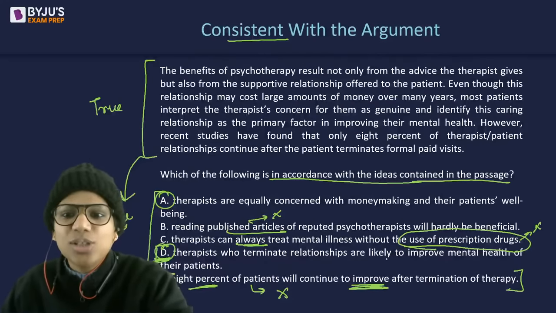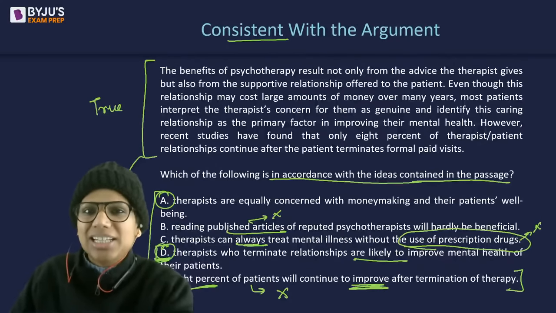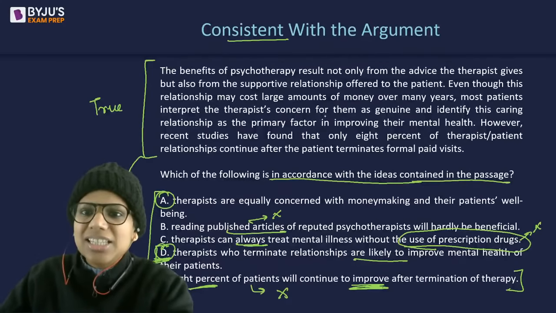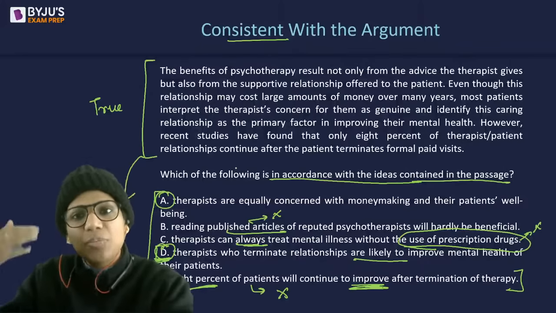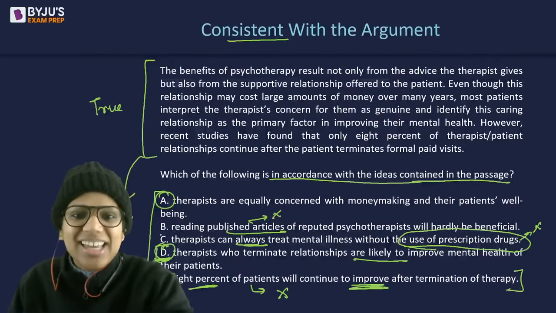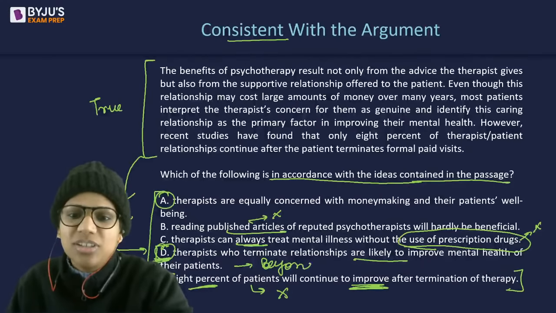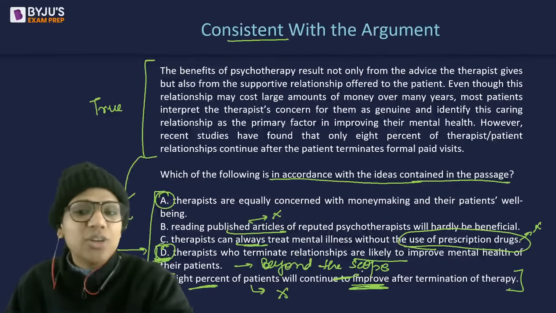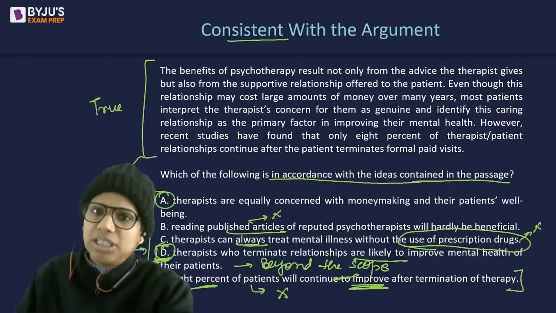Now, see, D is also phrased in such a way, are likely to improve, right? So it looks like it can be the answer. But have we stated this, that this loss of contact ensures that their mental health improves? This would be going beyond the scope of the argument. We went a little ahead and said this on our own. We don't know what happens due to this termination of relationship. So I can't predict it on my own.